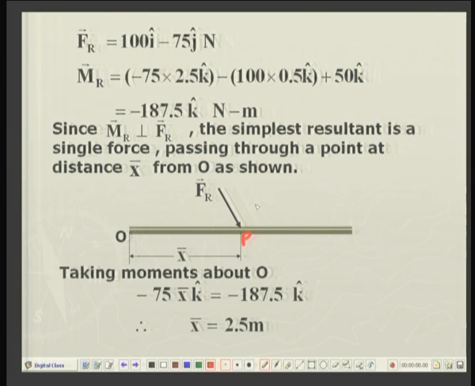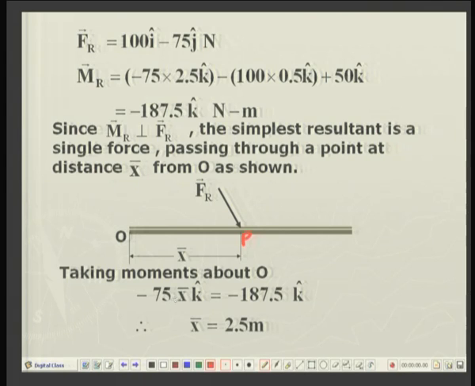Okay, so how can we get this? We have, as shown, the resultant moment minus 187.5 equal to r_OP crossed with the resultant force Fr. Let the distance from the origin to the new point of action of the resultant force be x bar.